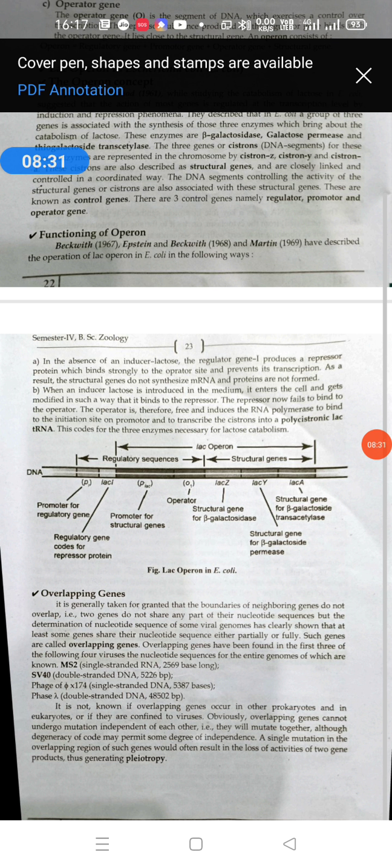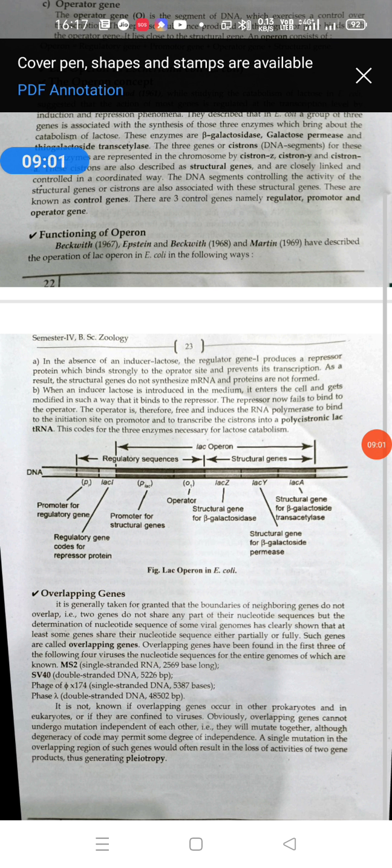Such genes are called overlapping genes, because the nucleotide sequence for the entire genome of each is known. It was thought that two genes do not share any part of their nucleotide sequence, but the determination of the nucleotide sequence of some viral genomes has clearly shown that at least some genes share their nucleotide sequence, while some genes do not share any part of it.